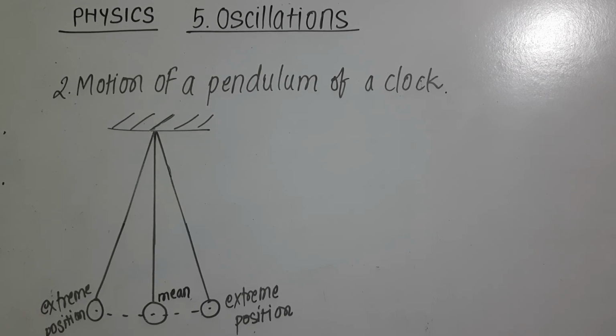Now in this type of oscillatory motion, displacement, velocity and acceleration of a particle change with respect to time and can be expressed in terms of sine and cosine functions.